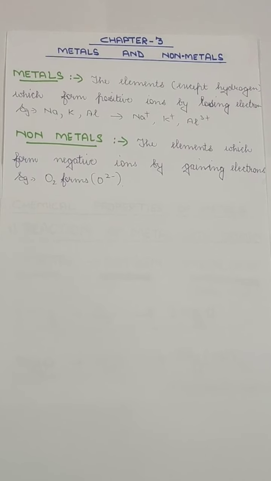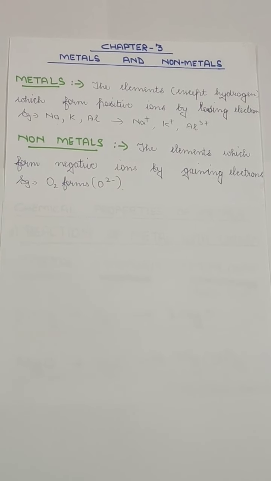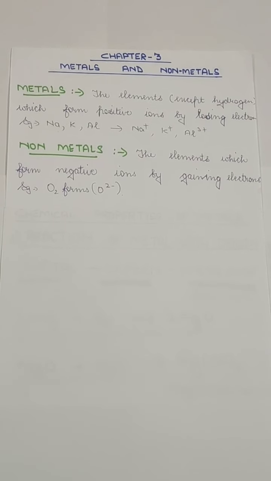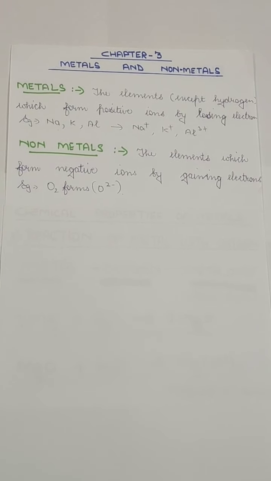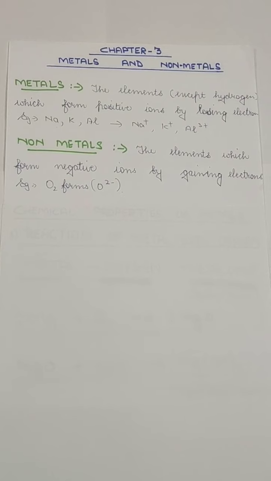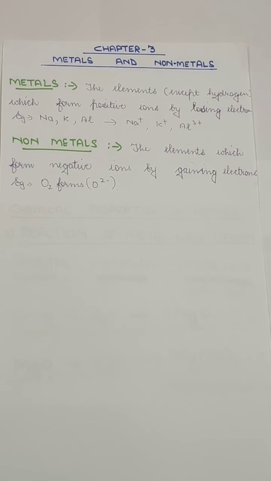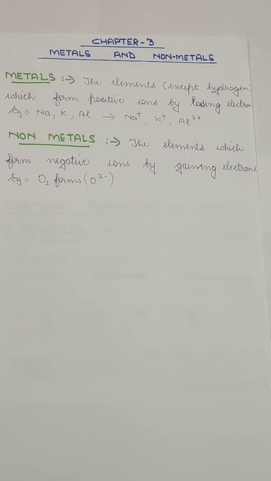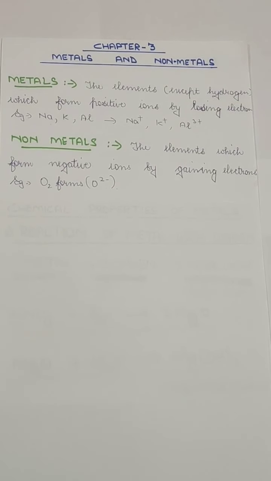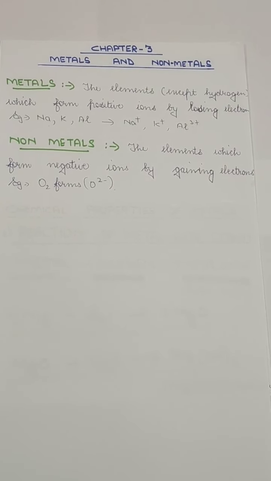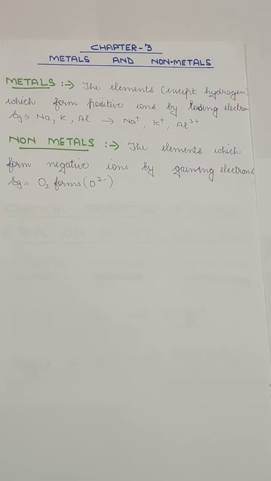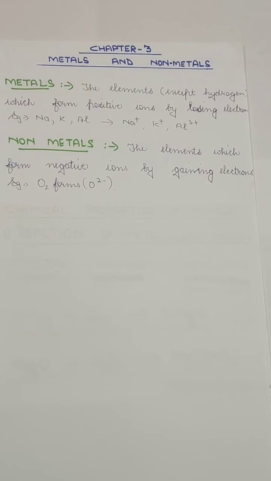So, metals are those elements which are shiny, which are lustrous, which are hard, they are malleable. All these properties you already know because these are the physical properties which we have been learning from our younger classes. So, in this chapter, basically, we will be learning about the chemical properties of metals, that is, how do they react with different substances and how are they extracted.